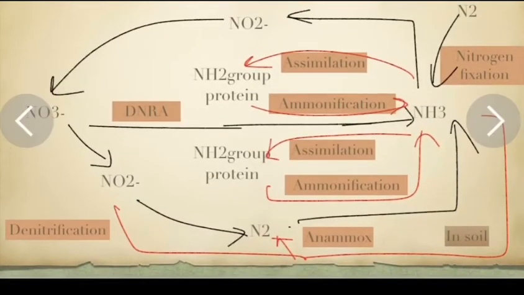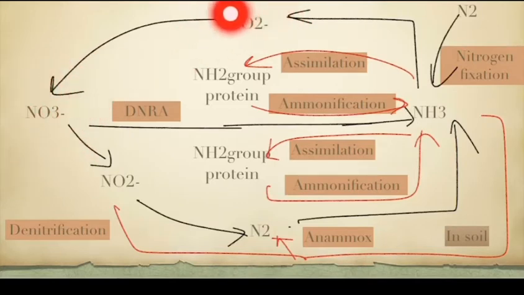So here is our nitrogen cycle. First of all, the atmospheric dinitrogen is converted into ammonia through nitrogen fixation. That is our nitrogen fixation, conversion of dinitrogen into ammonia. Now that ammonia is converted into nitrate through nitrification.